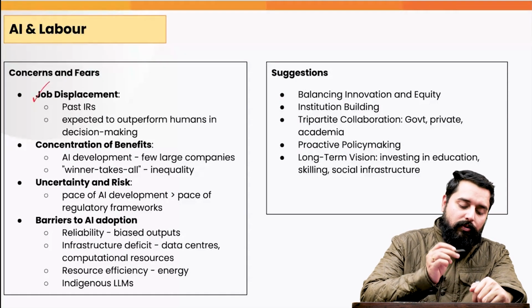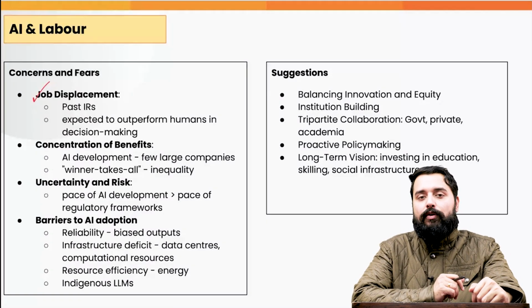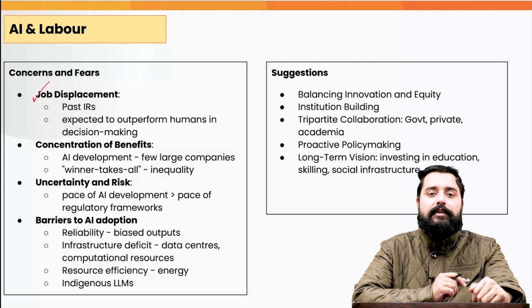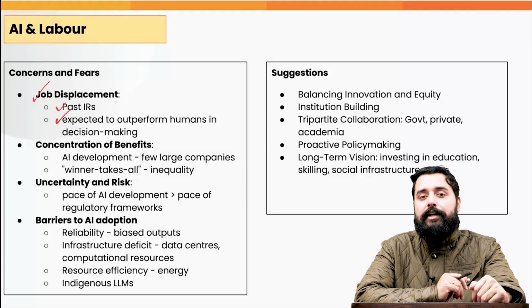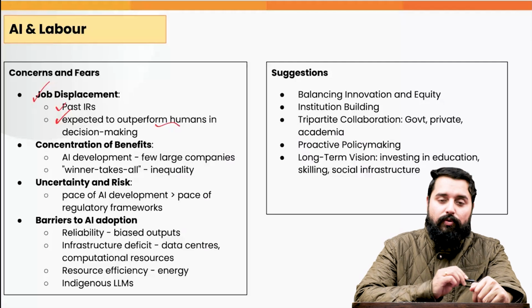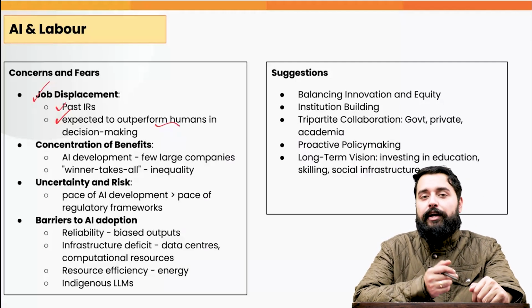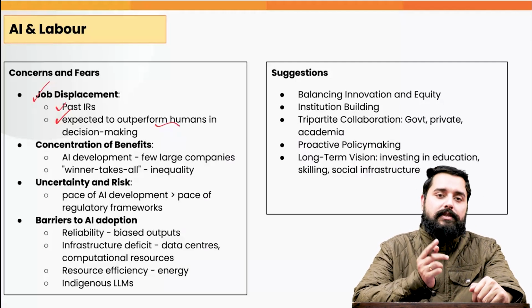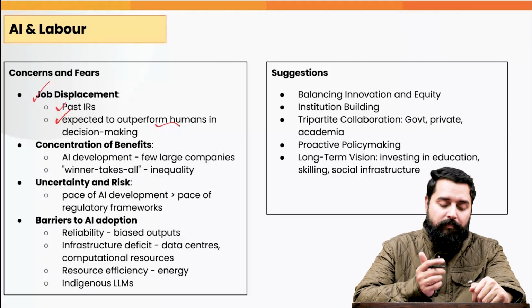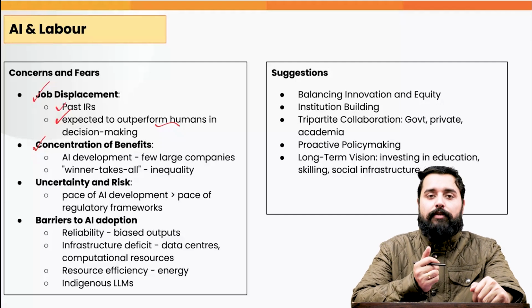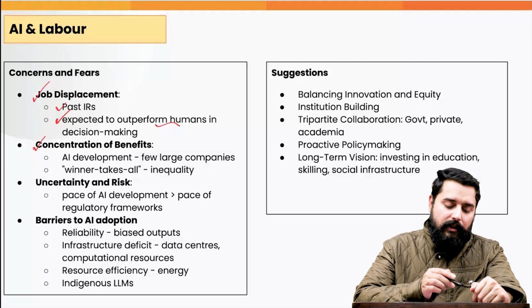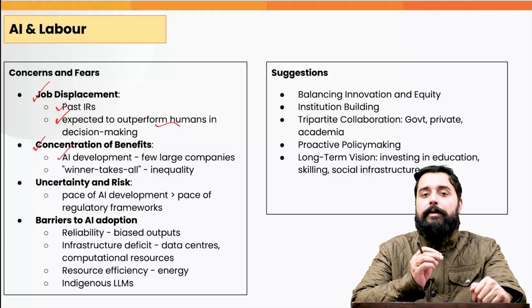One, it might lead to the displacement of workers, the loss of jobs, because the previous industrial revolutions also led to the laying off of workers. We have that experience. And artificial intelligence is anyway expected to outperform humans also in decision making. And naturally, it will be employed then to do those jobs which humans are doing right now, leading to unemployment. And there is another concern that the benefits that the AI will give will be concentrated. Only the few large companies who are engaged in the development of artificial intelligence will be reaping the benefits.